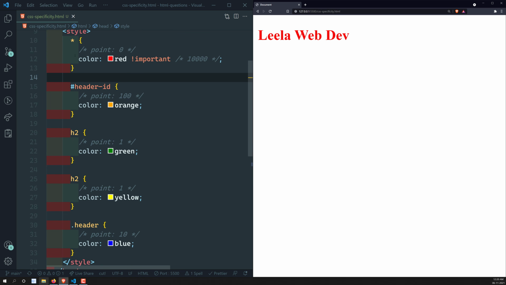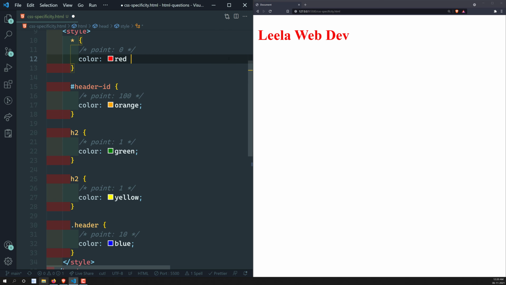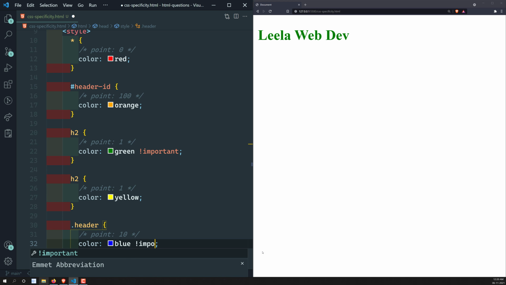Now these are the things. Star will be 0 and important will be 10,000. So this is the utmost thing. Normally we should not use the important thing. Why? Because if you use important for anything, we need to go for this. For example, see here, for the H2 I have added important. Now green will be coming here, but I want to apply blue. So again you will go here and add the important.